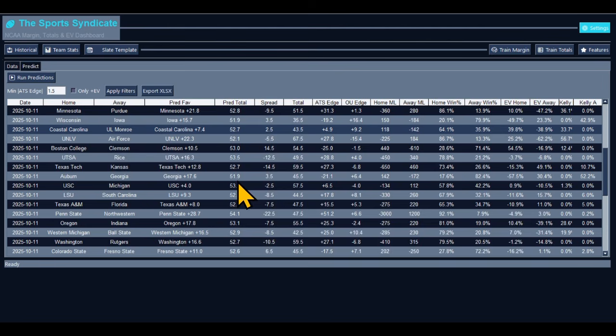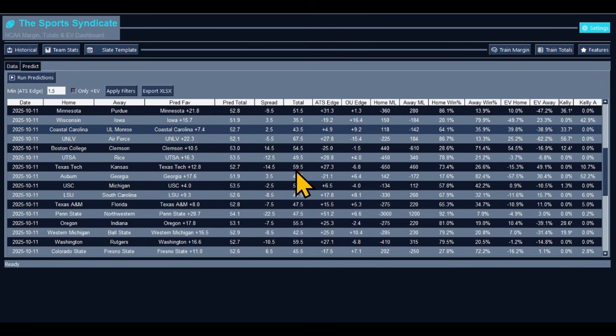You got Texas Tech, Kansas, Texas Tech plus 12.8 points. They are expected to not cover. Expect Kansas to go in there and fight. Kansas is going in there to fight. Now, this is going to be a dog fight right here. This one's going to be a dog fight. Minus 14.5 for Texas Tech, but the models only expect them to win by 12. Take Kansas to cover. Take Texas Tech to win it.